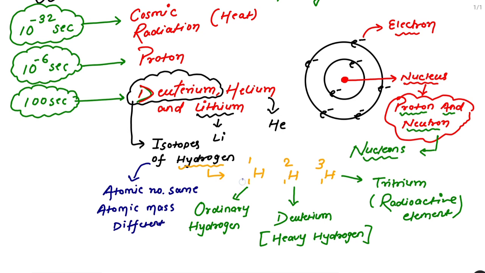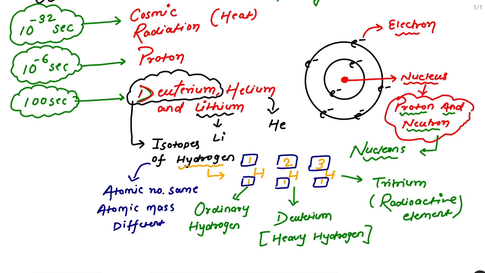Here you can see the lower one is the atomic number and the upper one is the atomic mass. Here we have 3 elements, hydrogen, hydrogen and again hydrogen, and in all these 3 hydrogens we have the same atomic number, but you can find we have different atomic mass.